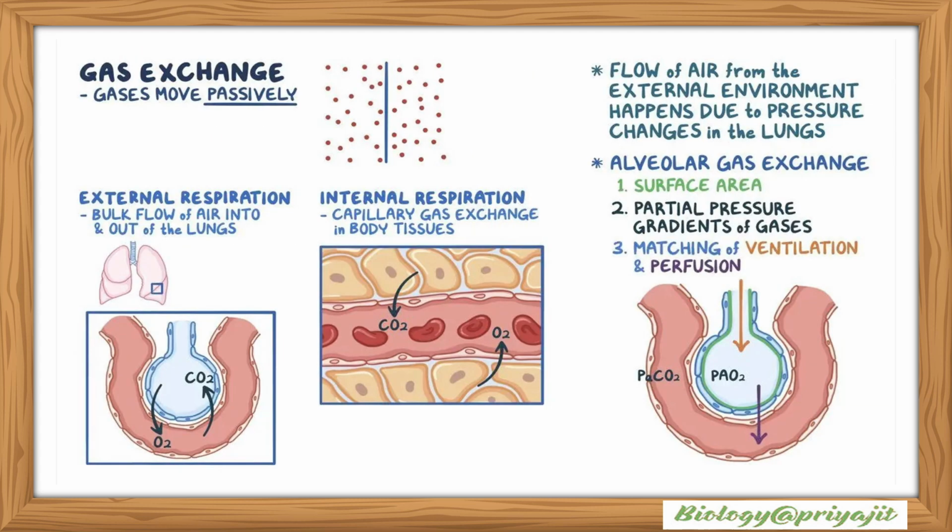Gas exchange, gases move passively. External respiration, that is the bulk flow of air into and out of the lungs. And internal respiration, capillary gas exchange in body tissues. So flow of air from the external environment happens due to pressure changes in the lungs. Alveolar gas exchange depends on surface area, partial pressure gradients of gases and matching of ventilation and perfusion.